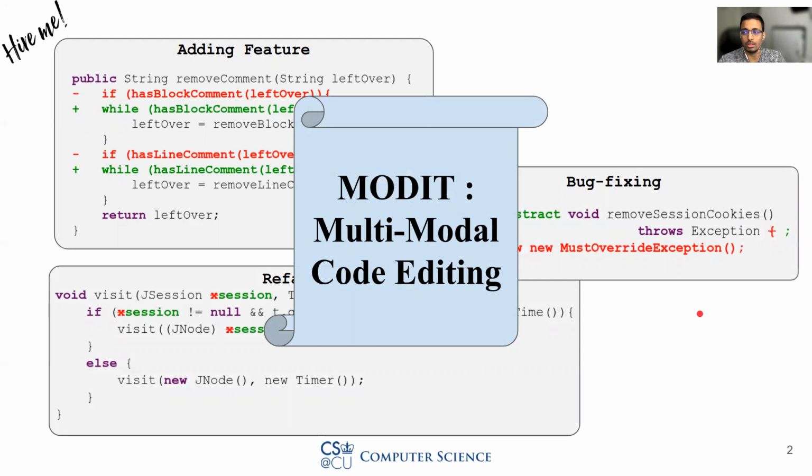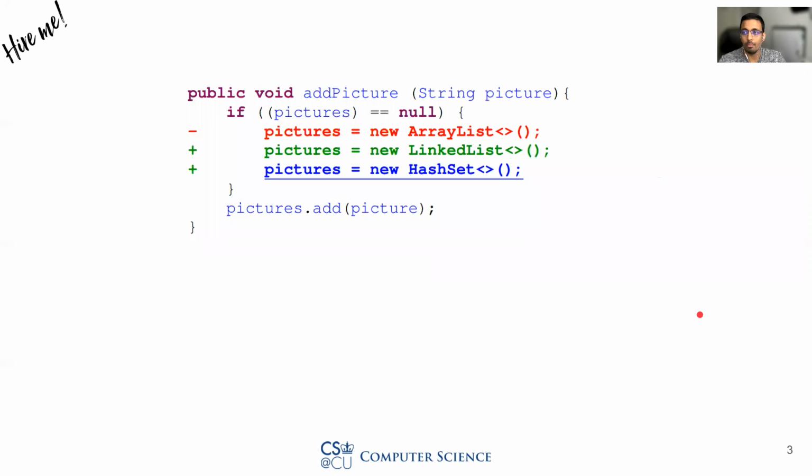Before moving on to the details of our technique, let us look at some of the intuitions behind MODIT. A piece of code can be changed in many different ways. For instance, in this example, the array list can be replaced either with linked list or with hash set. And depending on the need of the developer, both edits can be correct patches.